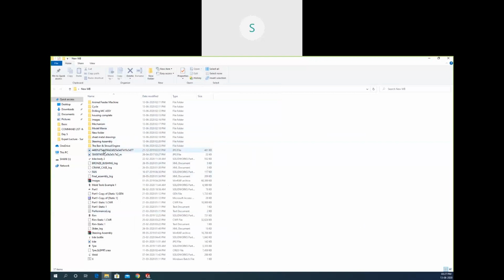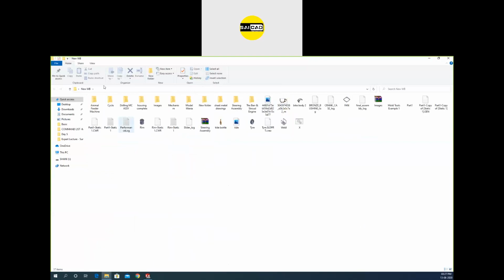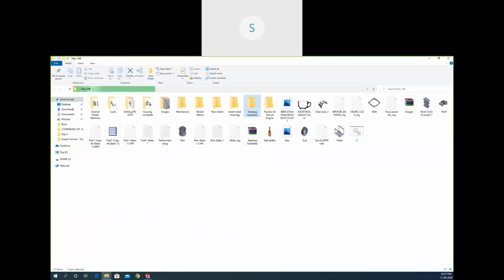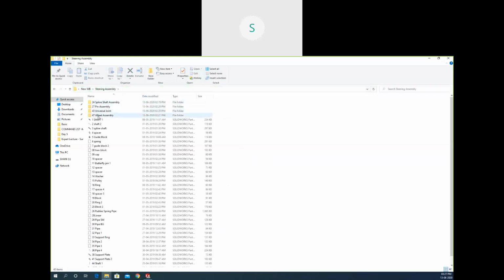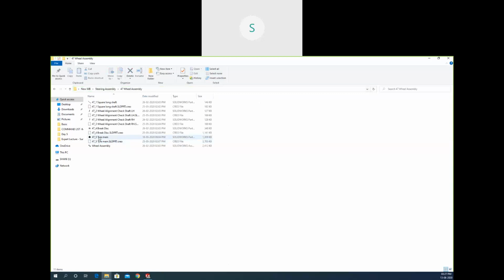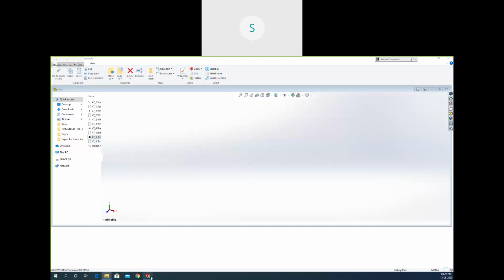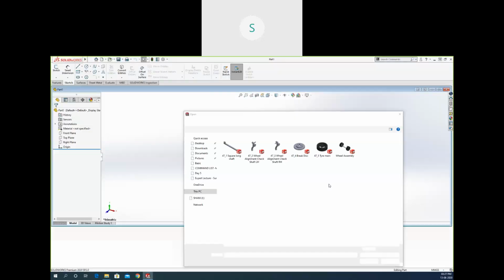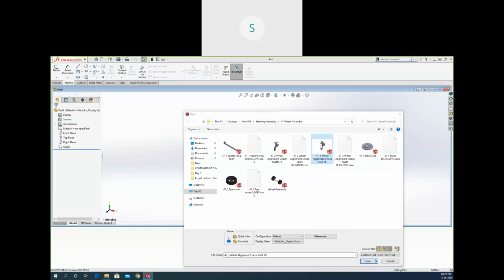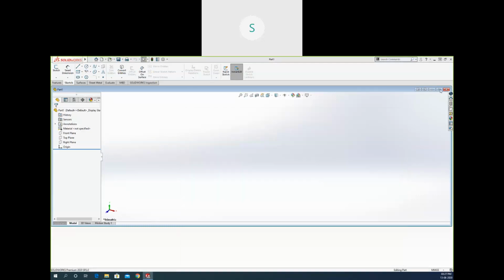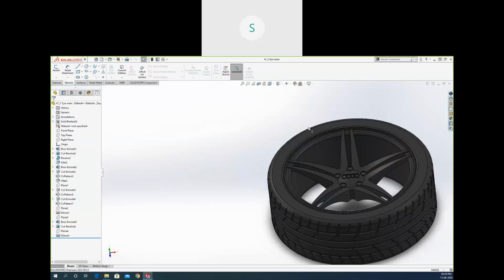Okay. So we have some library here from different products. If I open a product from here, if I open it with SolidWorks, okay.